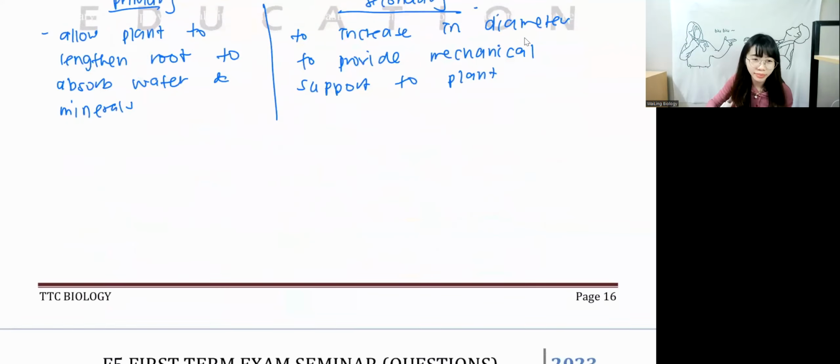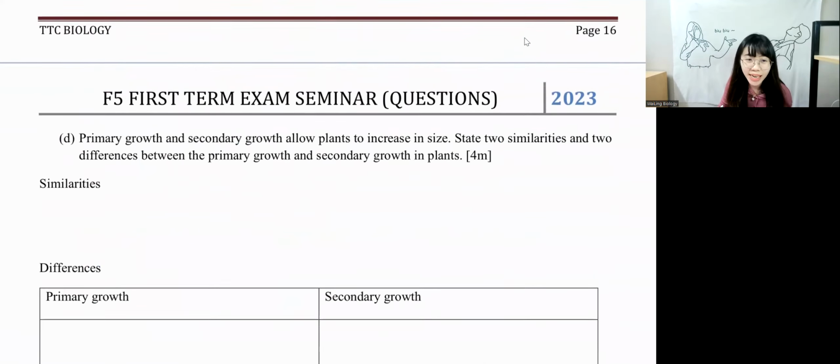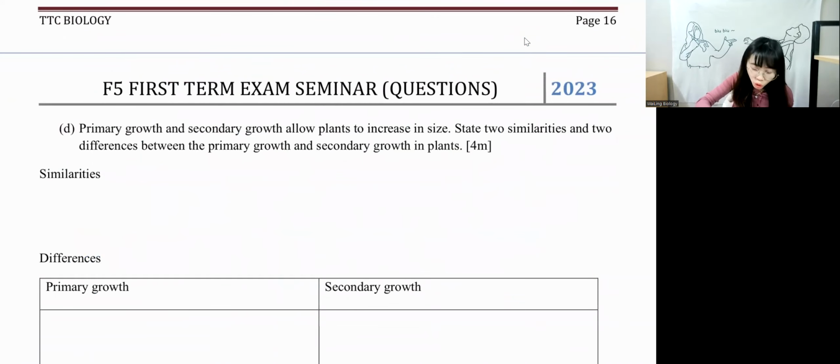Okay, next one. Primary growth and secondary growth allow plants to increase in size. State 2 similarities and 2 differences between primary growth and secondary growth in plants. Sometimes when the question does not state the number of answers, let's say they ask you to compare and contrast, remember, you also have to write similarities and differences, yeah?